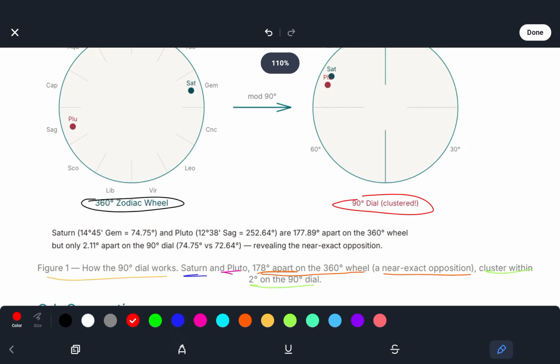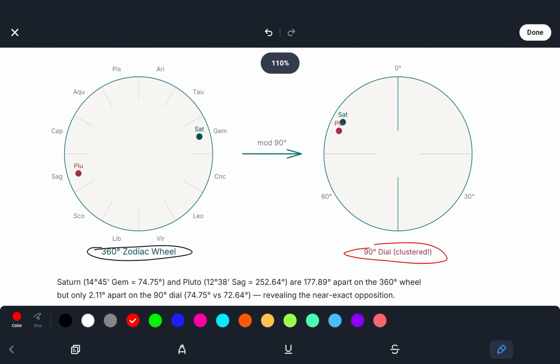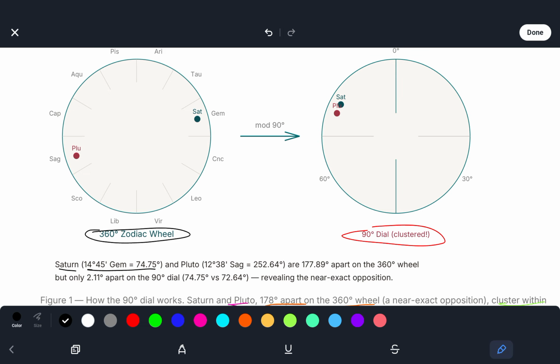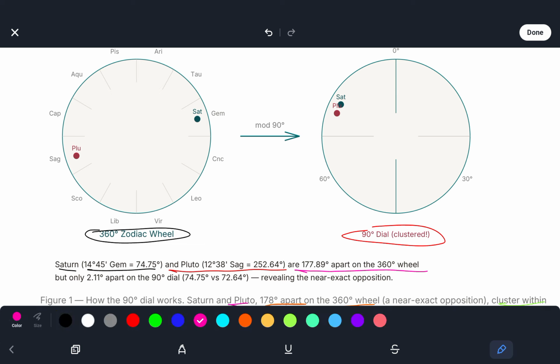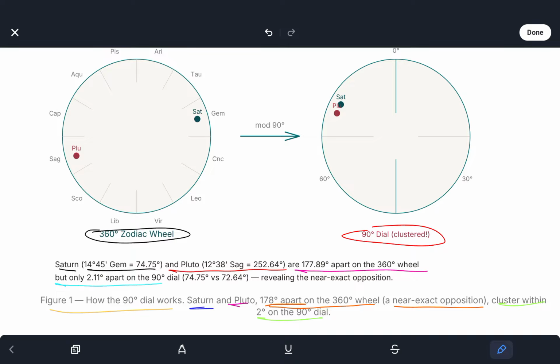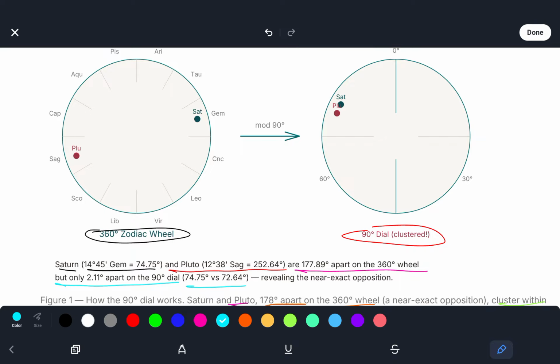We can also see here on the bottom that Saturn, which is at 14 degrees 45 Gemini, and Pluto at 12 degrees 38 Sagittarius are 177.89 degrees apart on the 360-degree wheel, but only 2.11 degrees apart on the 90-degree dial. That is 74.75 degrees versus 72.64 degrees, revealing a near exact opposition.